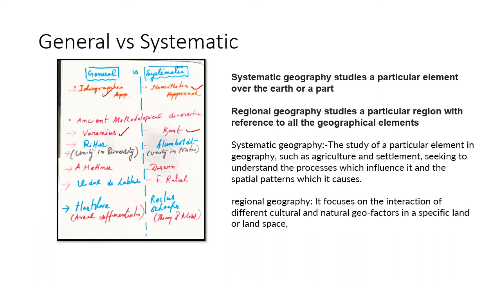And on the other hand, general geography, that is chorology, relates to space or region as the priority. Here Hartshorne, Vidal de la Blache, Hettner, Ritter are the champions in the field of general geography. Basically, in general geography the priority is the geographical space or region. Systematic geography gives priority to the element. They followed the nomothetic approach, and general methodology normally follows the idiographic approach. Okay.